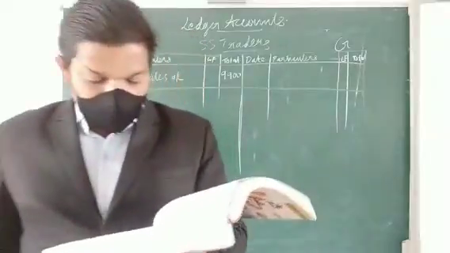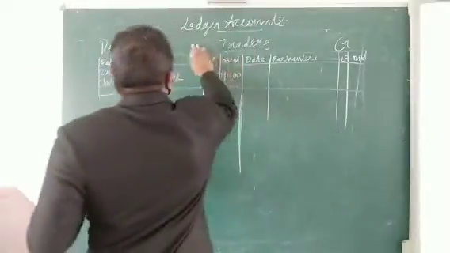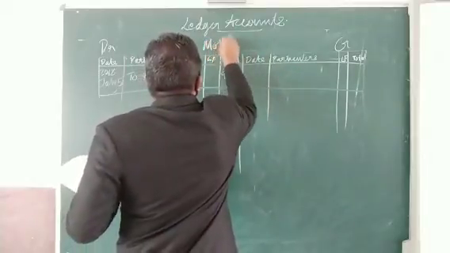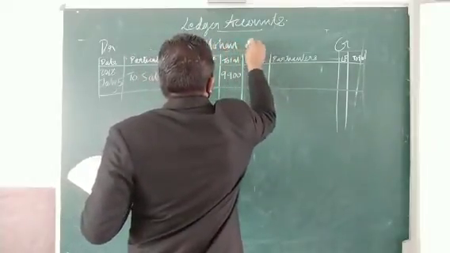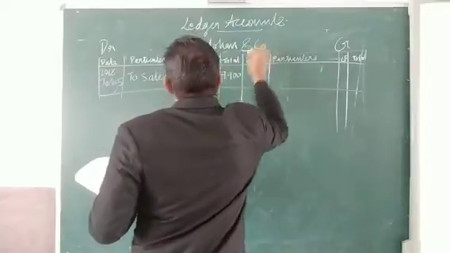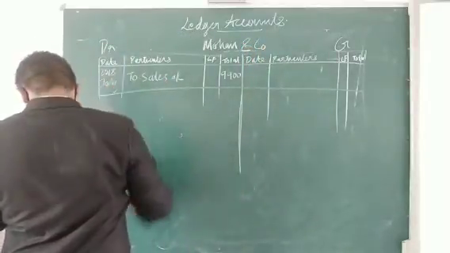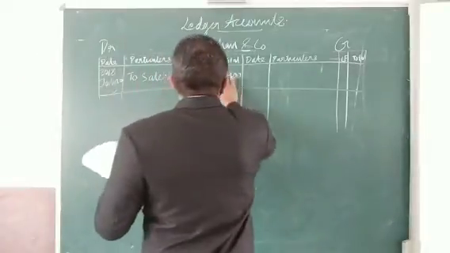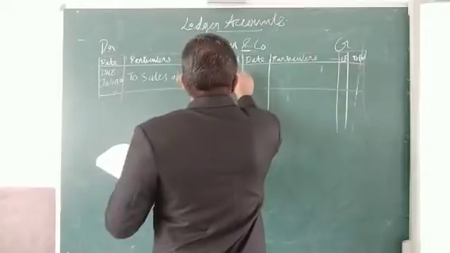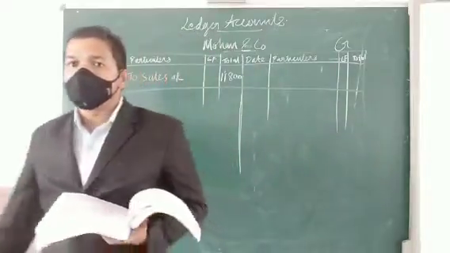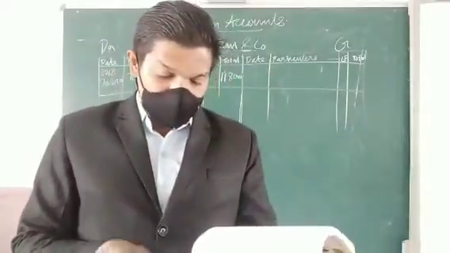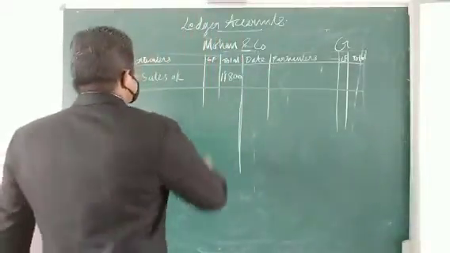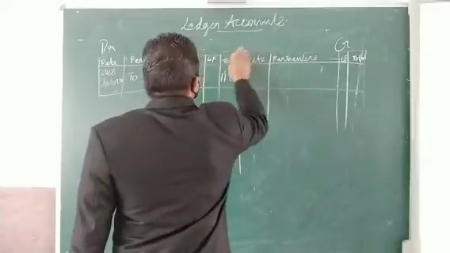And next same thing is there, Mohan and Company. So the date will be 20 and sales, and the amount will be 11,800. You have to make a separate entry. I'm just writing it like that. Then next one, sales account is there. Another one we have to make is the sales account.